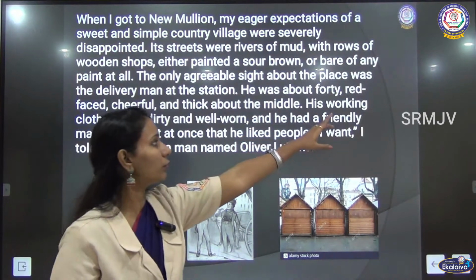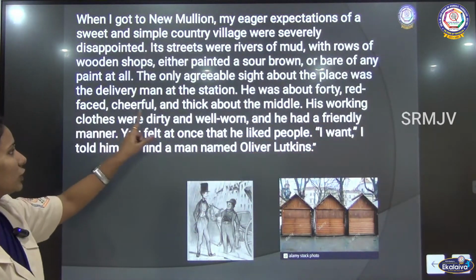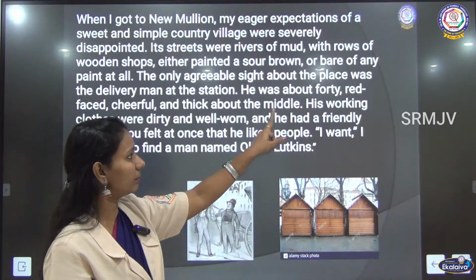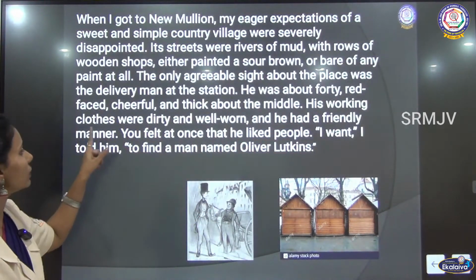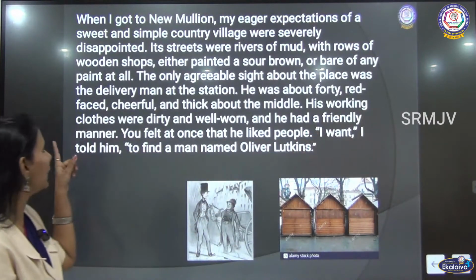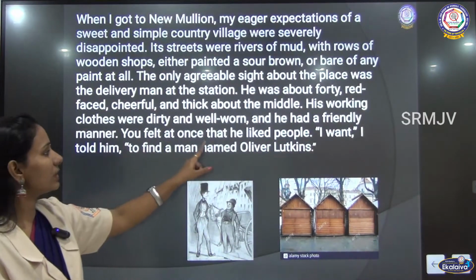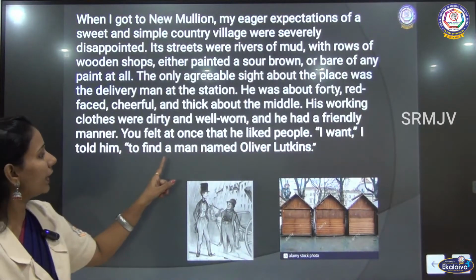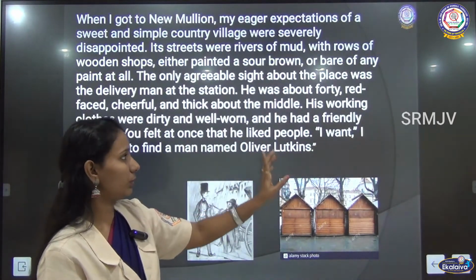He was about 40, red-faced, cheerful, and thick about the middle. His working clothes were dirty and well worn, and he had a friendly manner. You felt at once that he liked people. I told him I was looking to find a man named Oliver Lutkins.